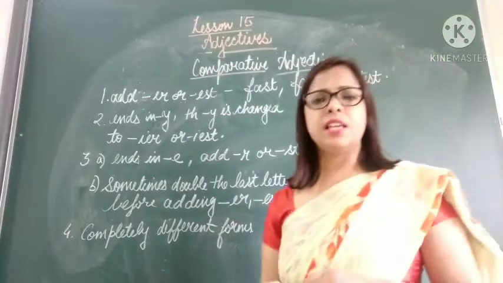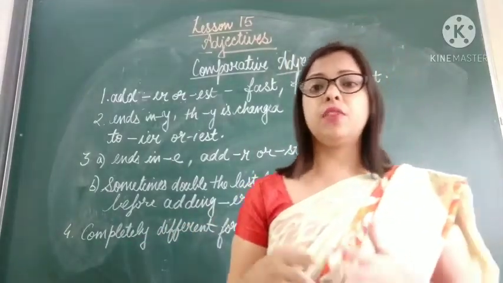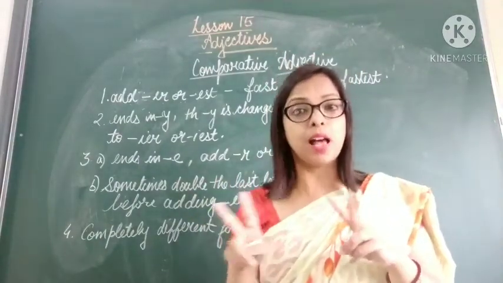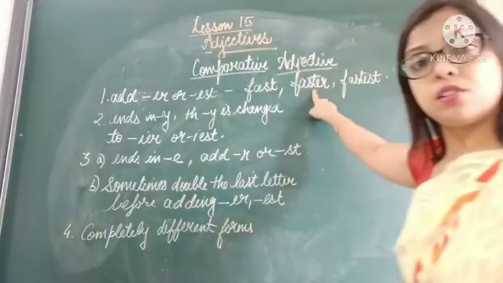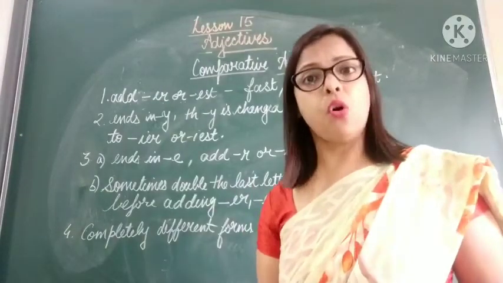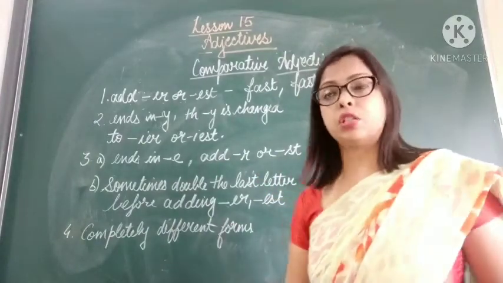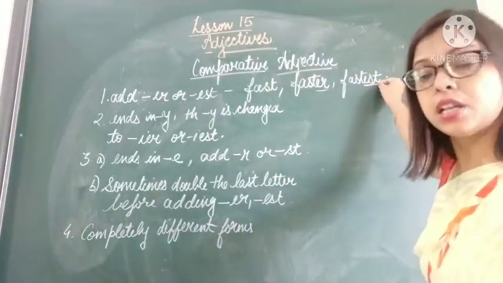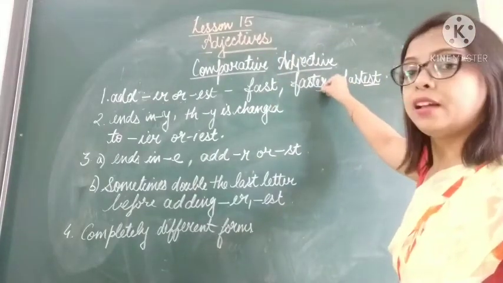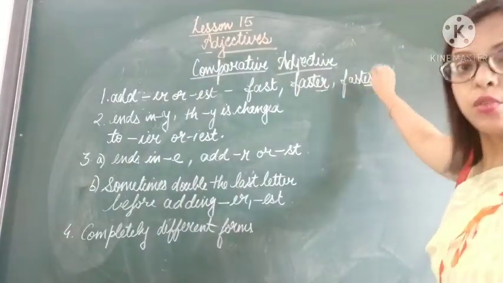Suppose I say "cat runs fast", there is no comparison, so we will use the original word. If I say "dog runs faster than cat", now there is a comparison between two animals, right? So we use faster, I have added er. And if I say "cheetah is the fastest of all the animals", we have compared the cheetah with all other animals, so we use est. So when we compare between two forms, add er, and for more than two things or persons, we add est. Okay.